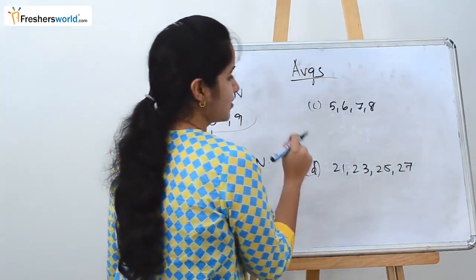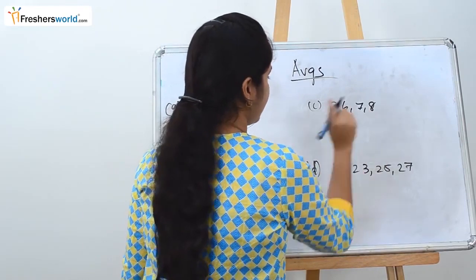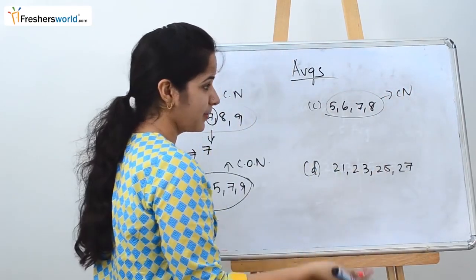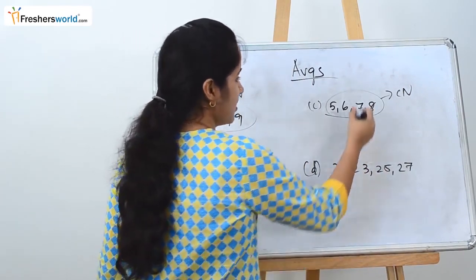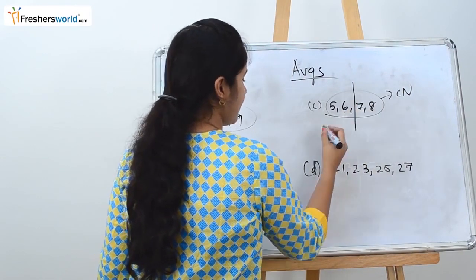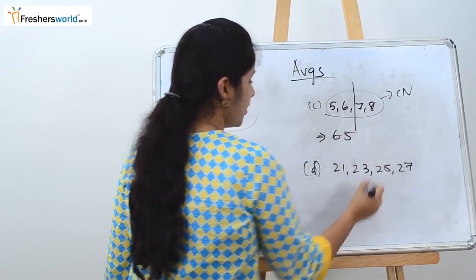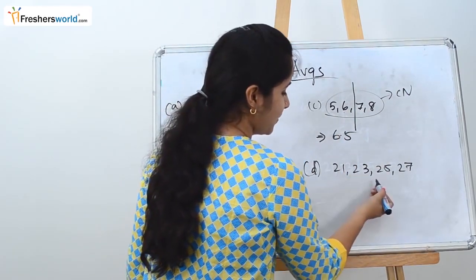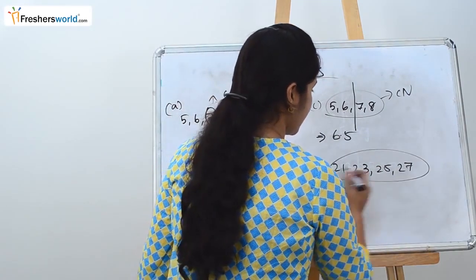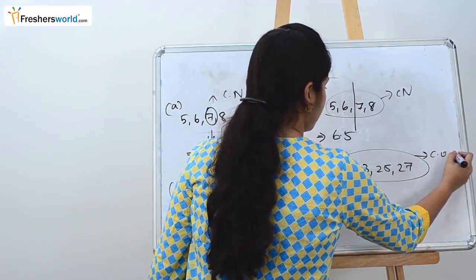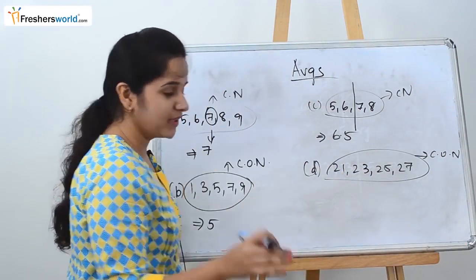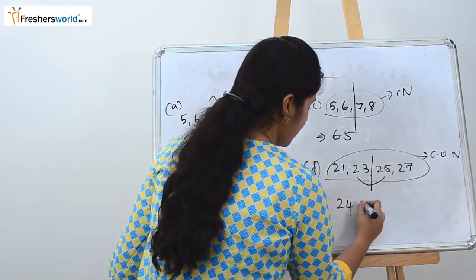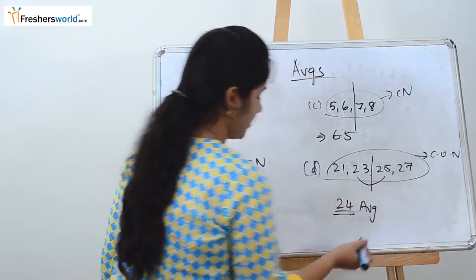Let's take the next question. They've given us 5, 6, 7, 8. These are consecutive numbers. As we know, in consecutive numbers we should always take the middle number as the average. The middle between 6 and 7 is 6.5, which is the average. Let's take another example. They have given 21, 23, 25, 27, which is nothing but consecutive odd numbers. As usual, we take the middle number as the average. What is between 23 and 25? It's 24. So 24 is the average here.